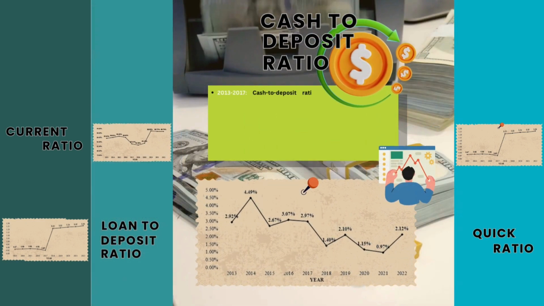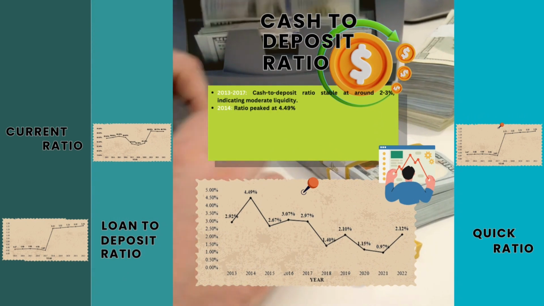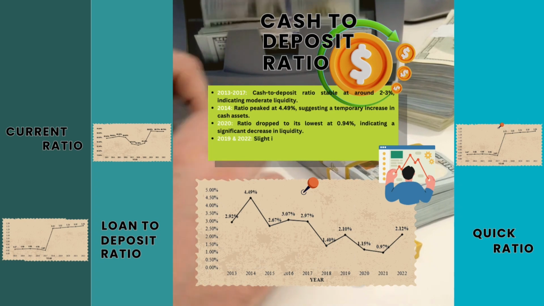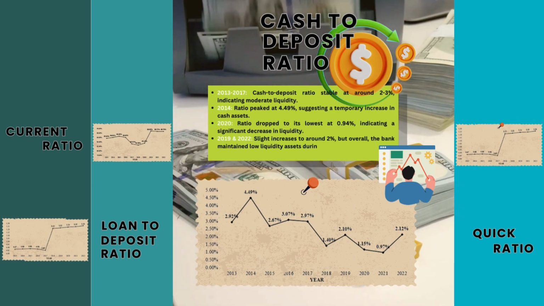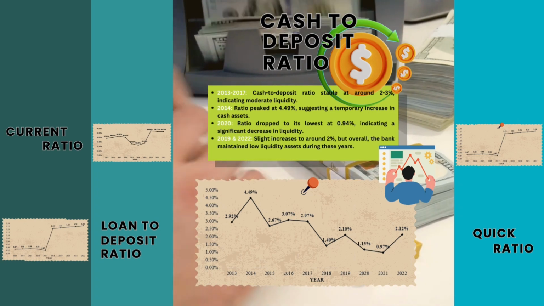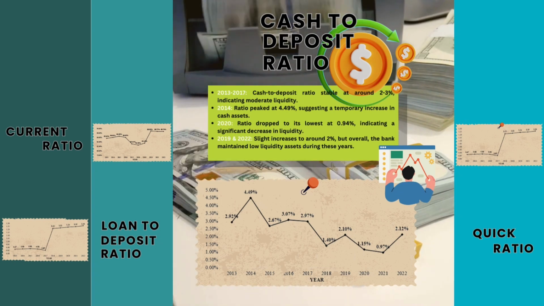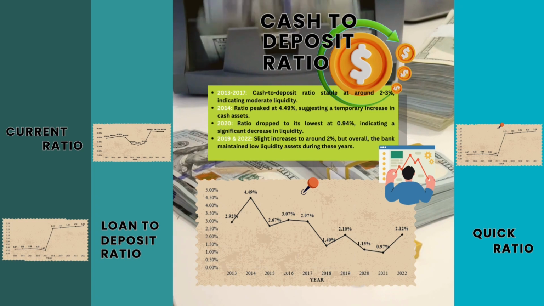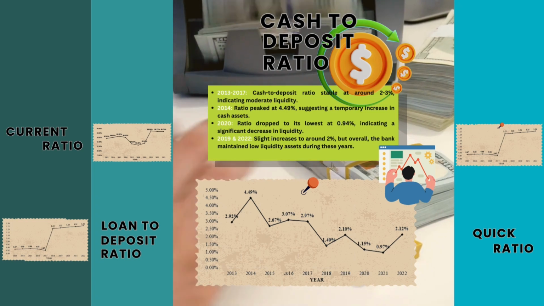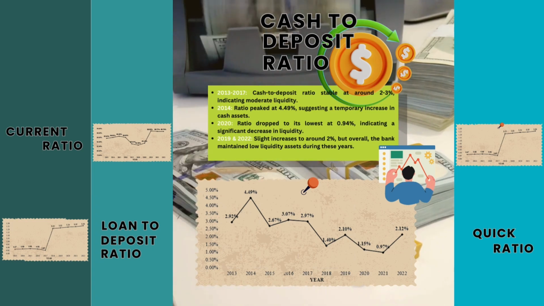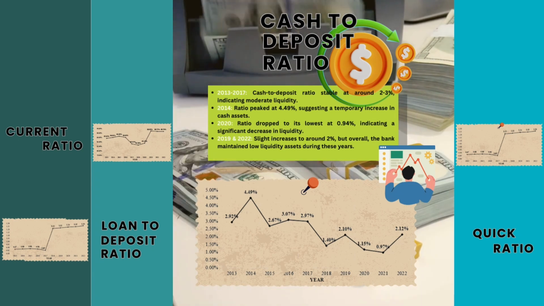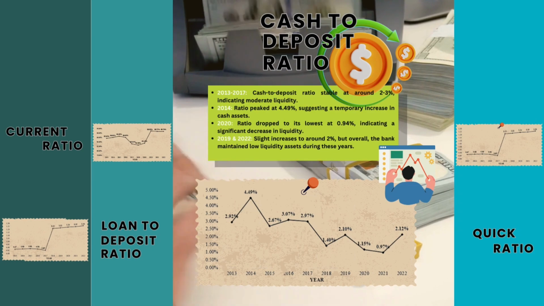The cash-to-deposit ratio of Bank Rakyat showed a general decline from 2013 to 2022, indicating decreasing liquidity. The ratio was stable at around 2 to 3% from 2013 to 2017, peaked at 4.49% in 2014, and then dropped to its lowest at 0.94% in 2020. There was a slight increase to around 2% in 2019 and 2022, but overall, the bank maintained low liquid assets during these years.